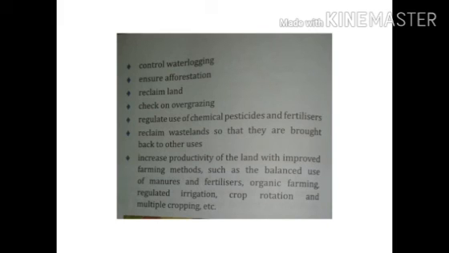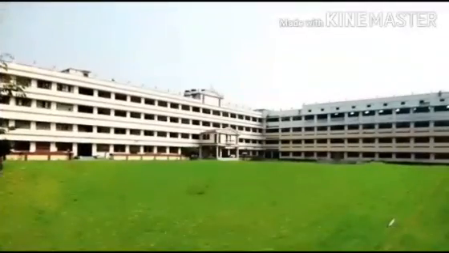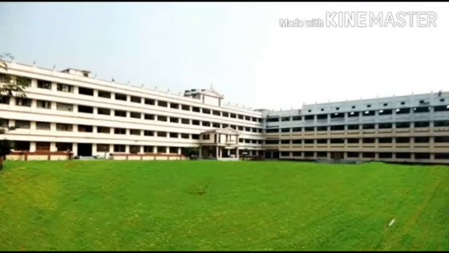So we should, from time to time, check soil erosion, check desertification, control waterlogging, ensure afforestation, reclaim land, check overgrazing, regulate use of chemical pesticides and fertilizers, reclaim wastelands so that they are brought back to other use.